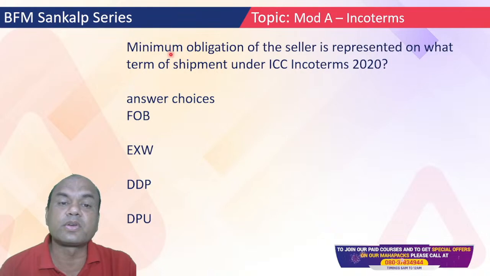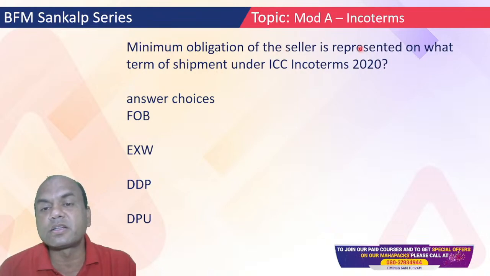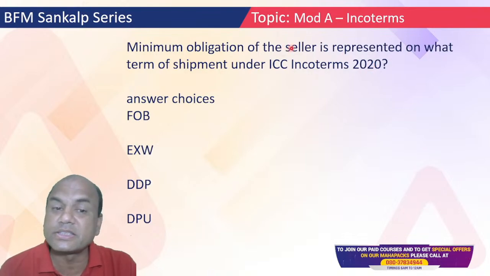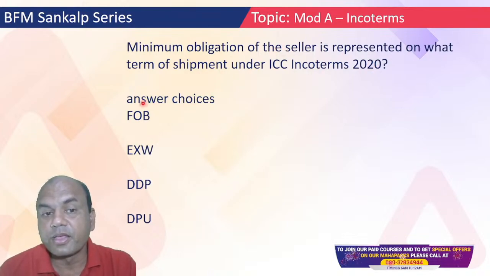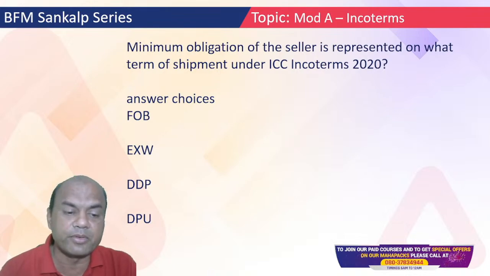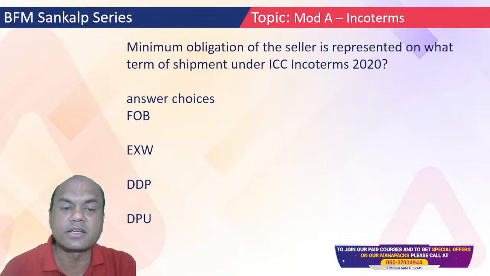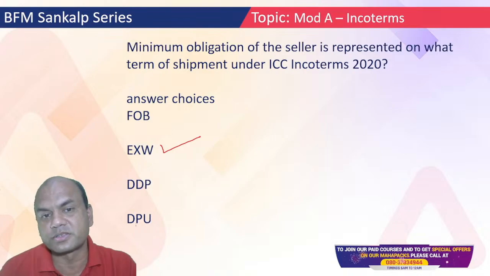Now let's come to the questions. Minimum obligation of the seller is represented in which term of the Incoterm? Now this is easy for you. Options are FOB, Ex Works, DDP and DPU. Now which one? The correct answer is Ex Works. Correct? Ex Works. Okay.